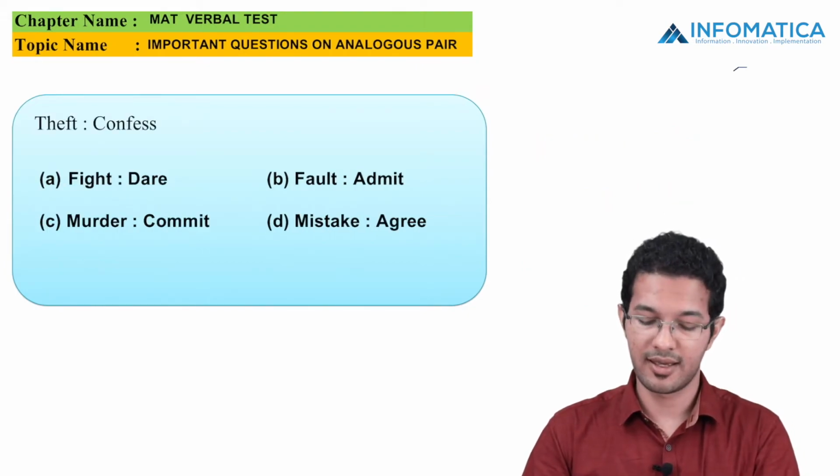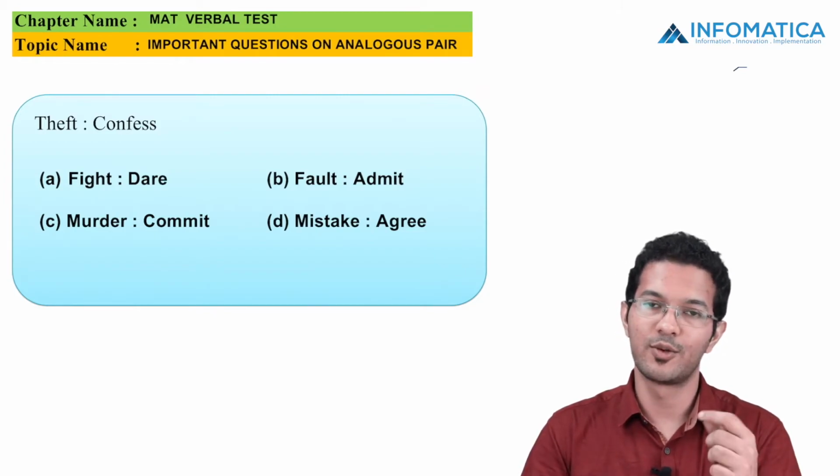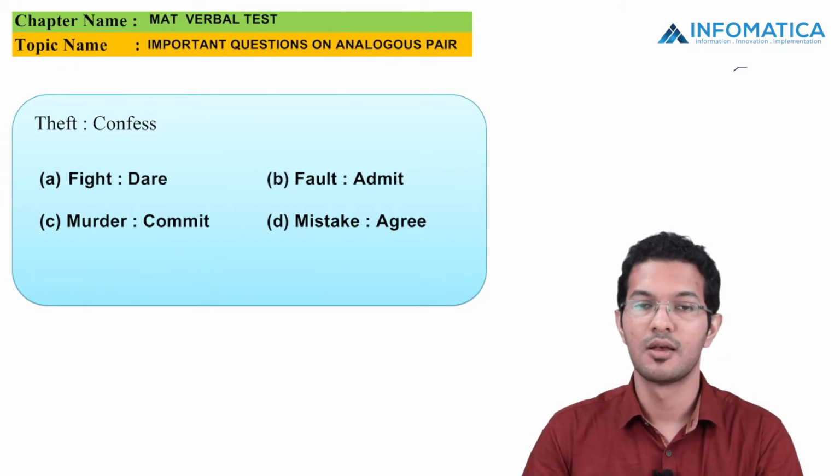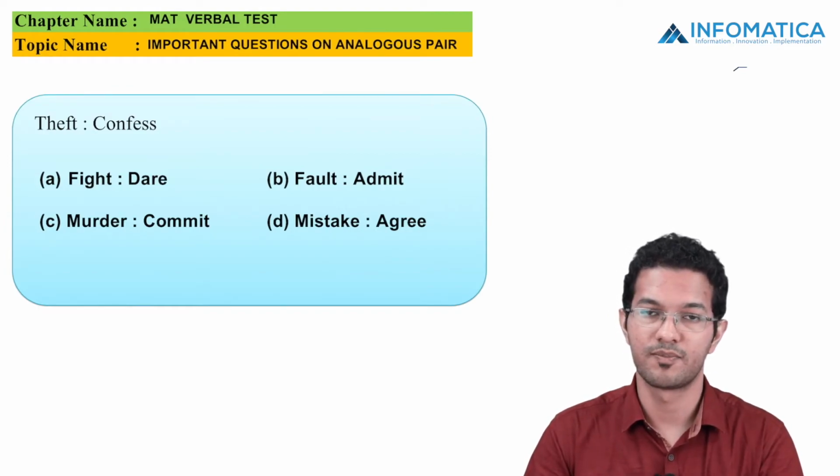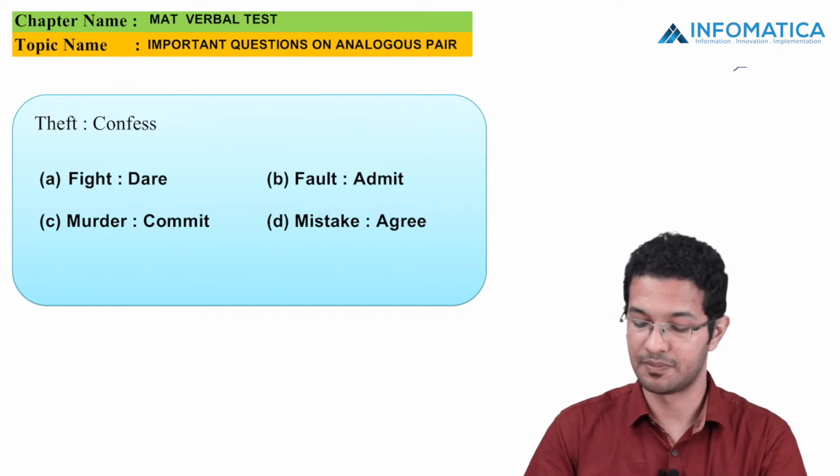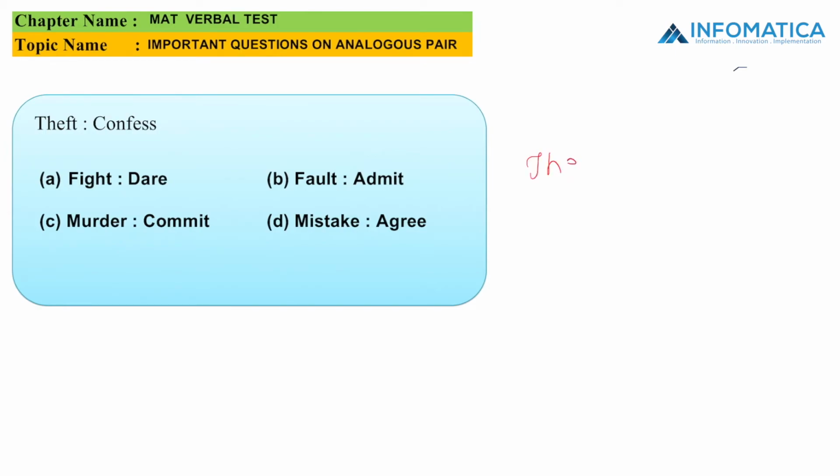The next MCQ says that theft is related to confess. So whenever we do a theft, we have to confess it. So let us see the relation. It says that theft is related to confess. So if someone has committed theft, they have to confess it.